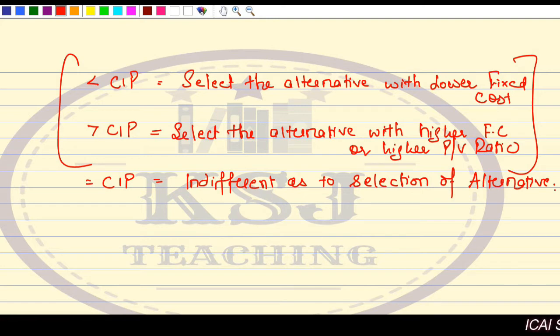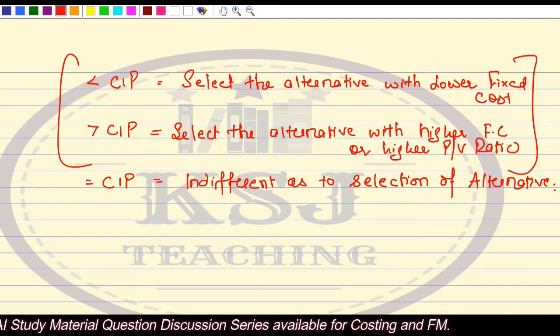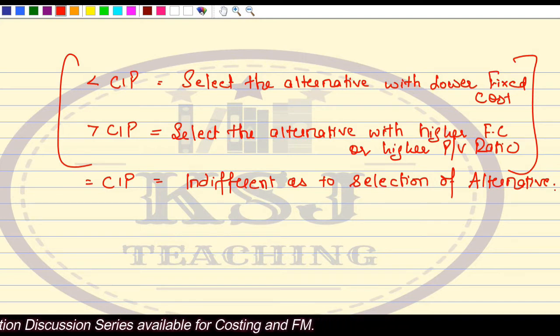If you are operating at more than the cost indifference point, then there is no issue, sir. Go for the higher fixed cost, incur as many fixed expenses on rent and everything, buy the building, do expansions, you will get a higher PV ratio. Right?